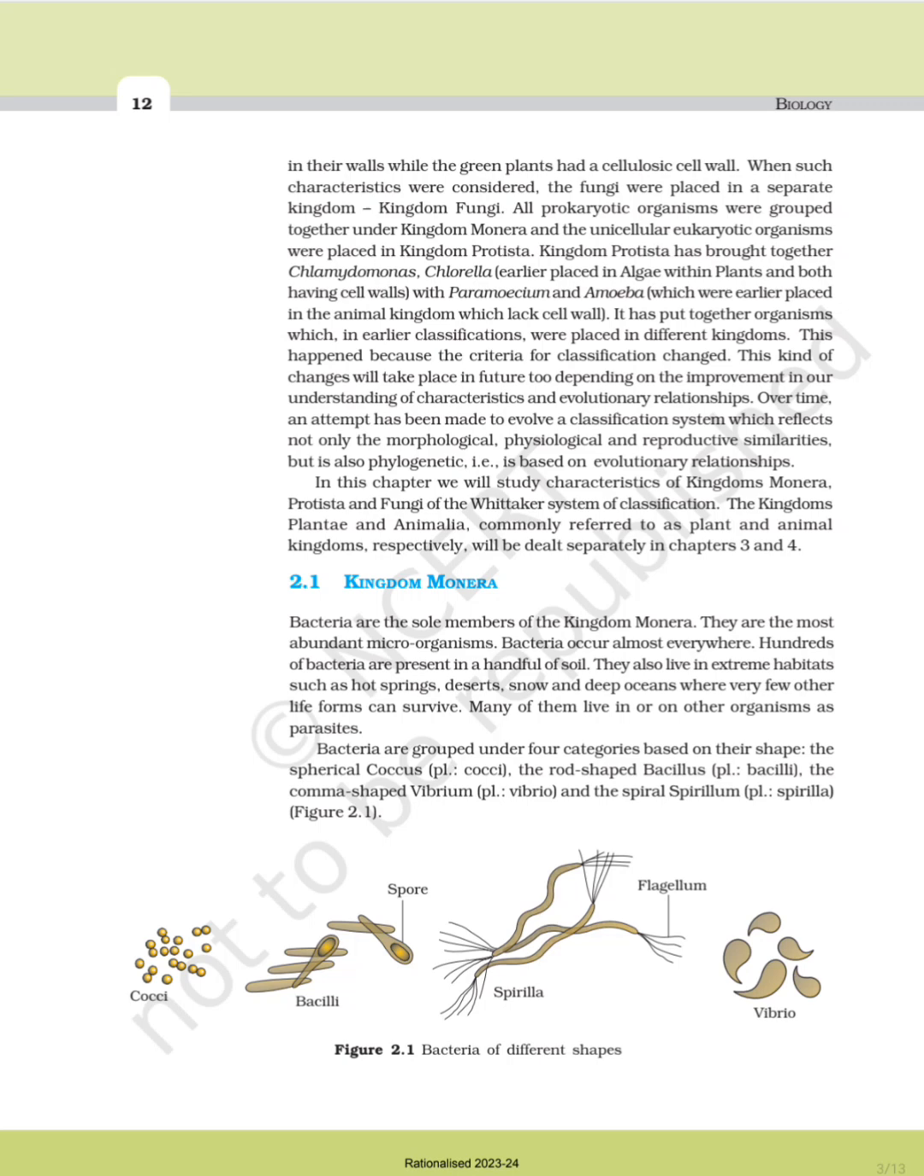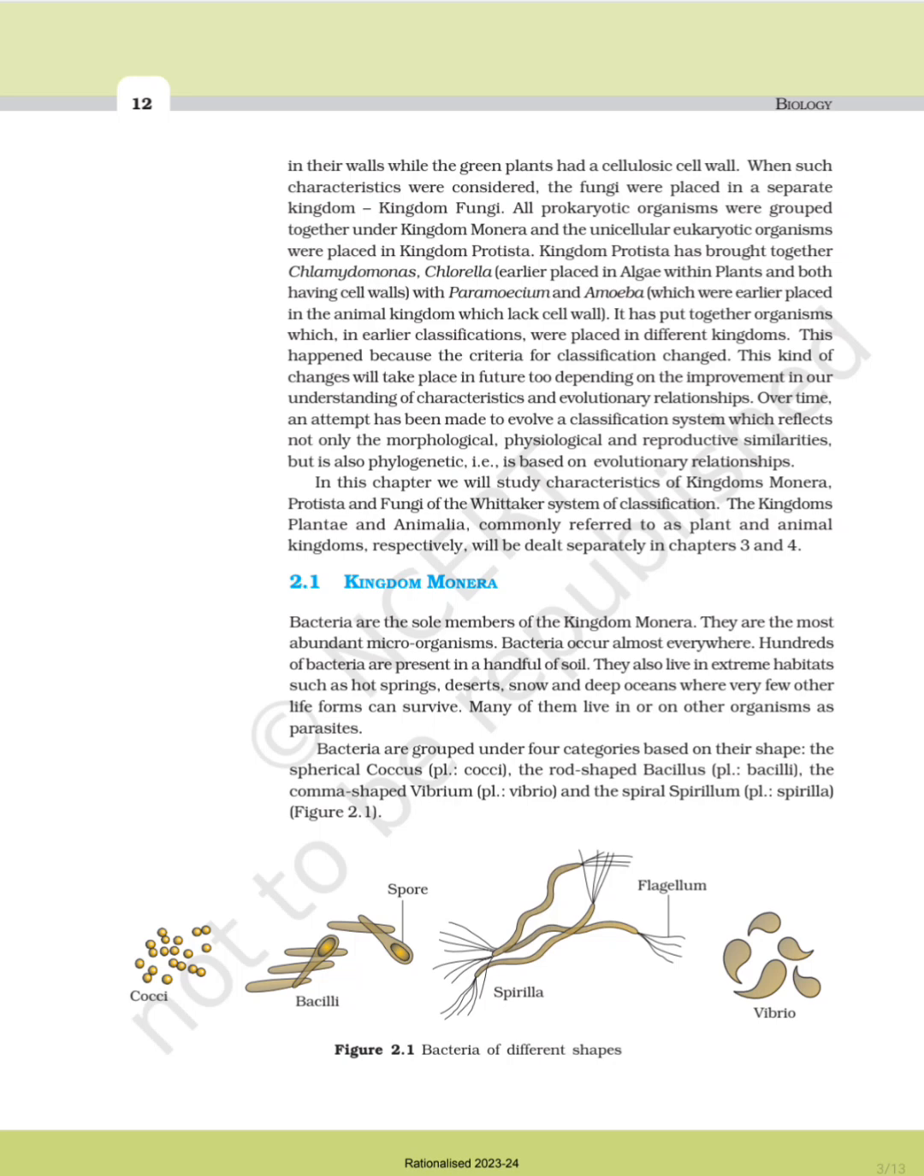The kingdoms Plantae and Animalia, commonly referred to as the plant and animal kingdoms respectively, will be dealt with separately in chapters 3 and 4. 2.1 Kingdom Monera. Bacteria are the sole members of the kingdom Monera. They are also the most abundant microorganisms. Bacteria occur almost everywhere. Hundreds of bacteria are present in a handful of soil.